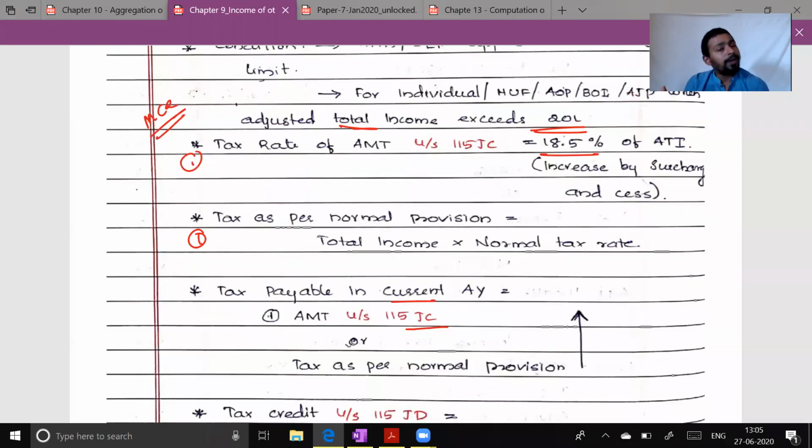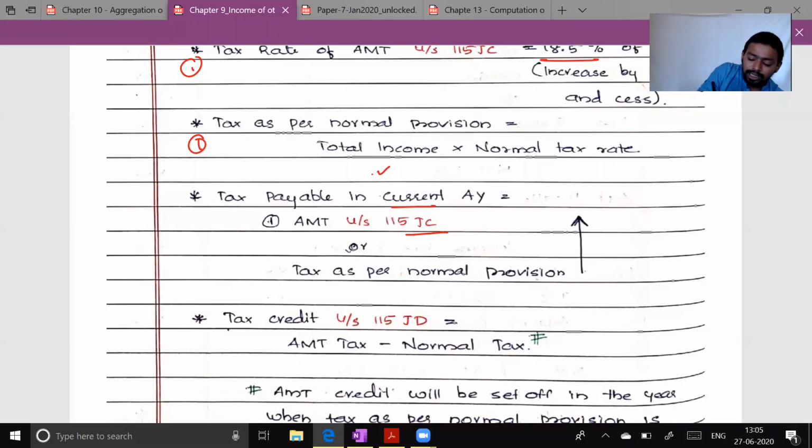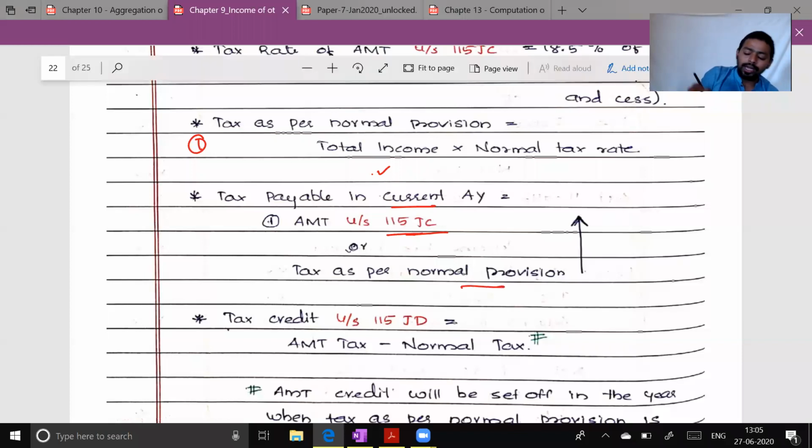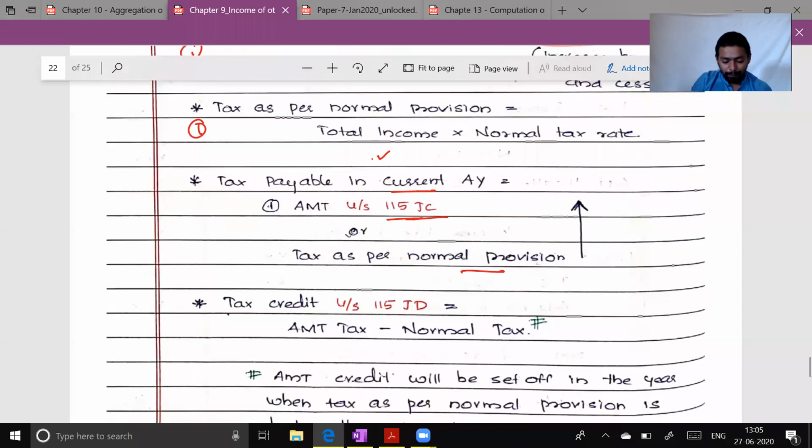Next, as per provision of normal income tax, you will compute on total income into the normal rate of tax, whatever are the applicable rate of tax to the assessee. And then finally, what will you pay in the current year is tax under section 115JC, which is the special tax that we have computed, or tax as per normal provision, whichever is higher. This is what you are supposed to pay.